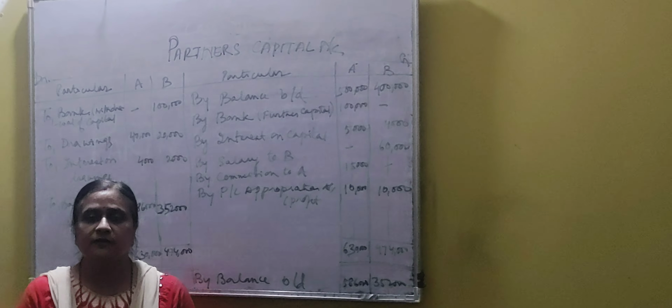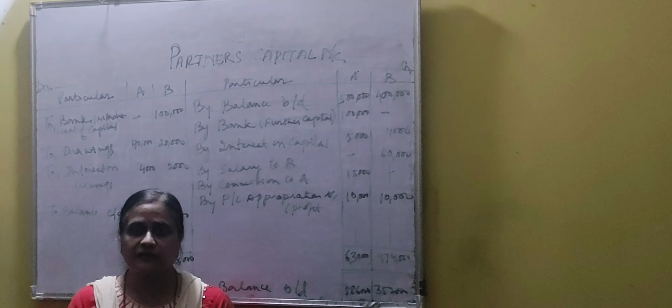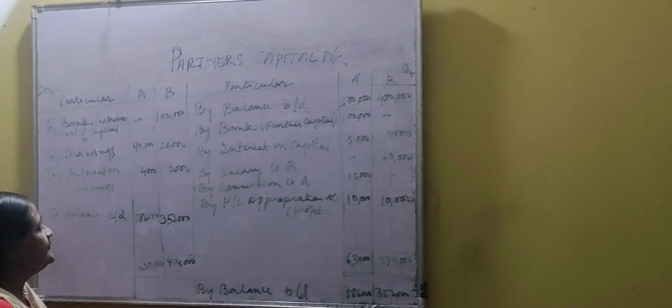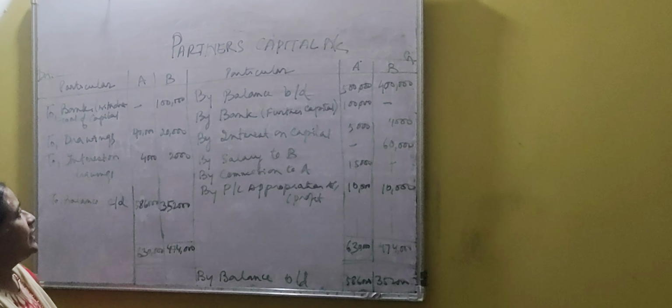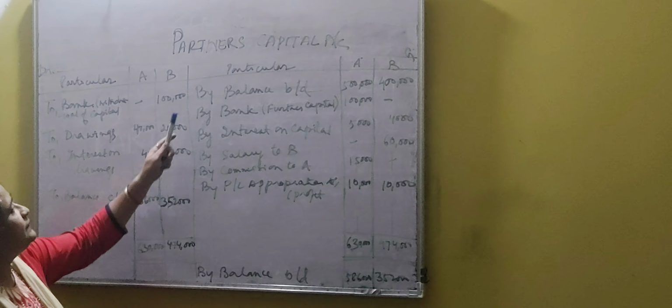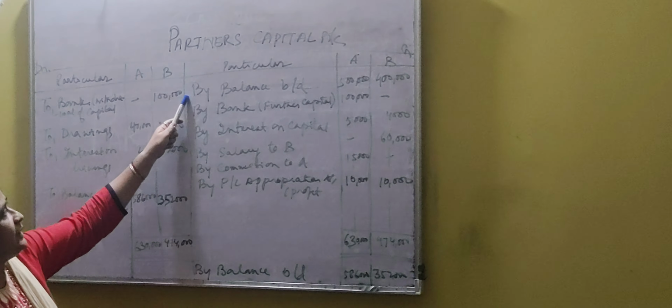Account. Today we will discuss capital account when the capitals are fluctuating. Let us come to here. Let us assume that these all are the figures. Now, first of all, you have to write the balance, that is the opening balance in the capital account.